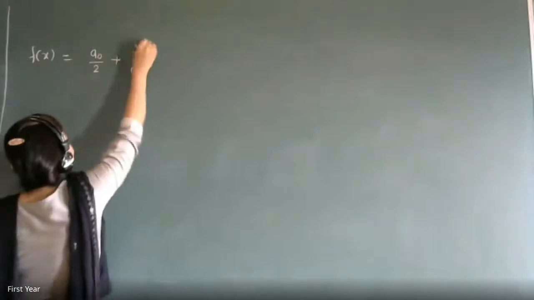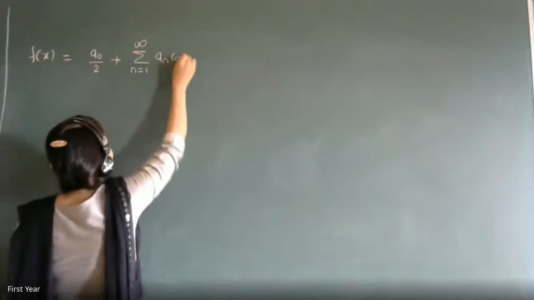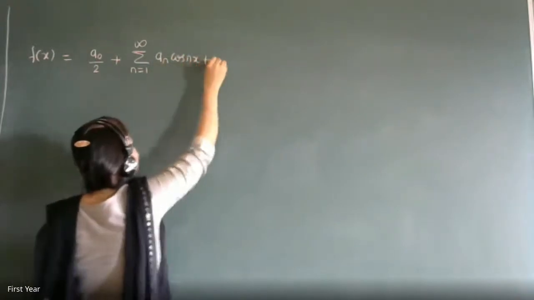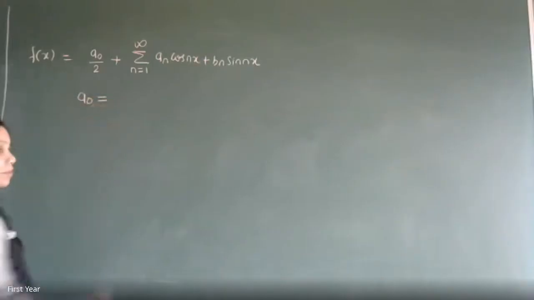We started with the trigonometric series, which is a naught by 2 plus a1 cos x plus b1 sin x plus a2 cos 2x plus b2 sin 2x. And that was written in the form I'm writing on the board: the sum of an cos of nx plus bn sin of nx. Where, what is a naught? Tell me the formula for a naught.